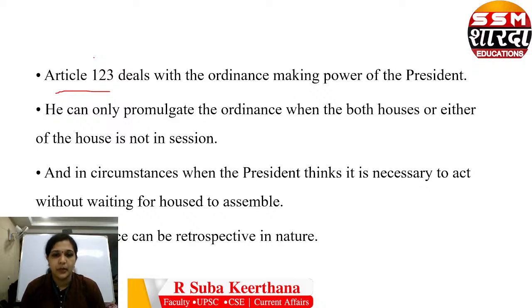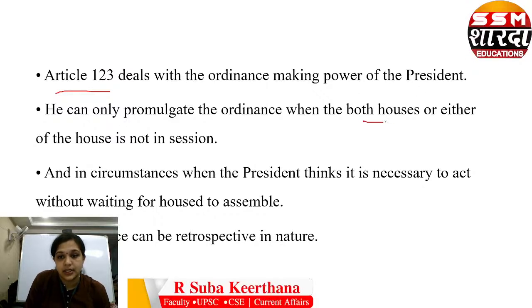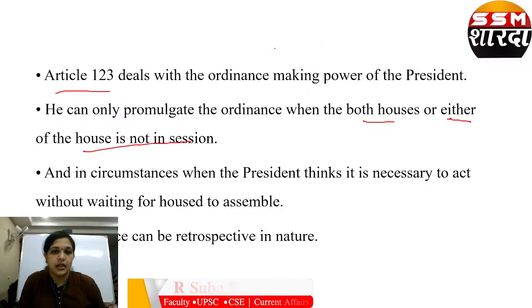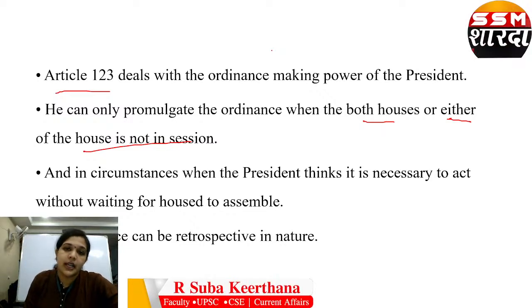He can only promulgate an ordinance when either of the houses is not in session. This is very important. This is a condition. So the President cannot make an ordinance just like that. Either both houses should not be in session or either one house is not in session.